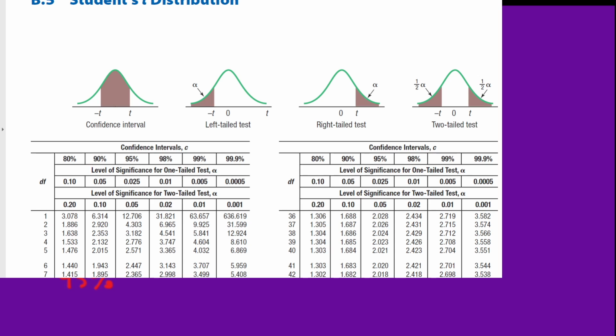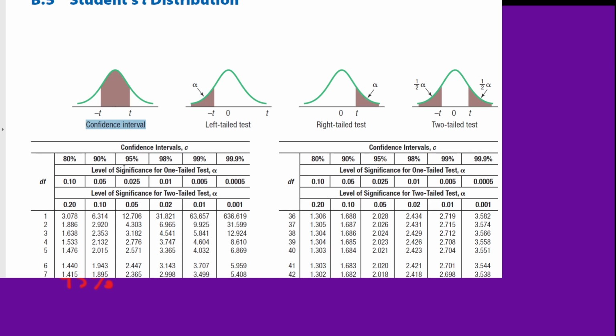It's laid out slightly different than the z-table. This has a few different uses. We use this in our confidence intervals, and we're also going to come back to this when we think about hypothesis testing in a couple chapters.